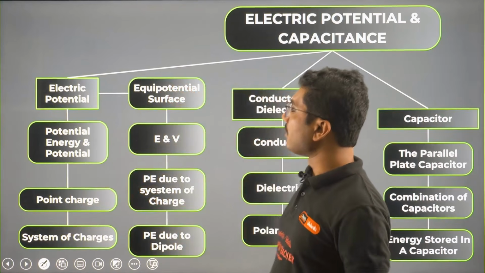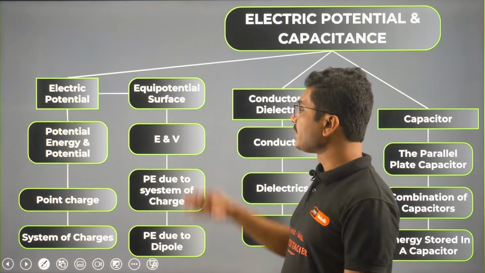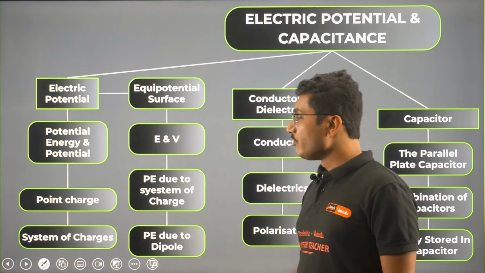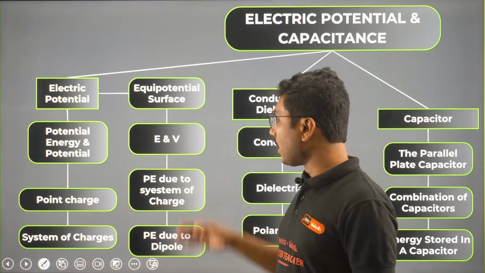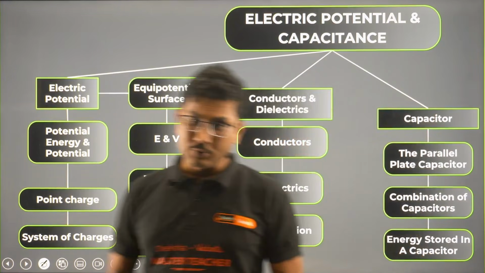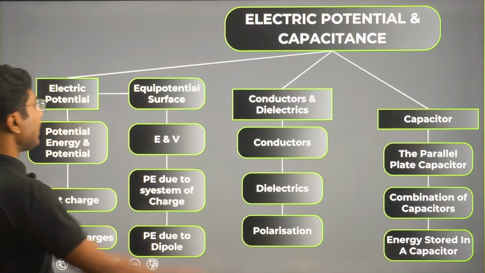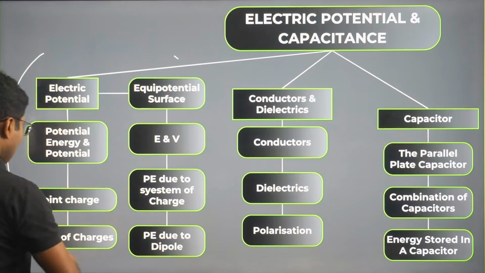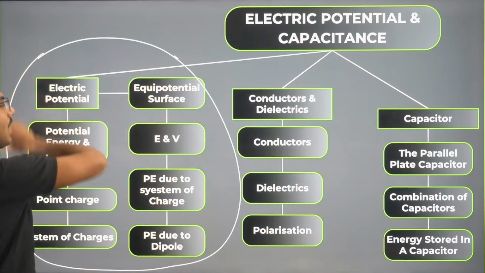Also we will study equipotential surfaces. We will study the relationship between electric field and voltage. We will also learn about potential due to a system of charges and potential due to a dipole. So these are all we will be covering in today's lecture. Everything that I have shown here we will be covering in part 1.